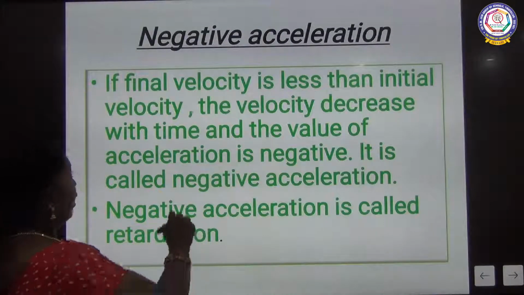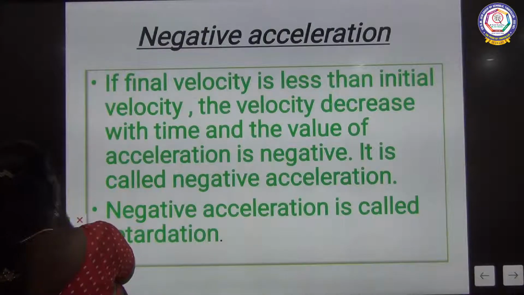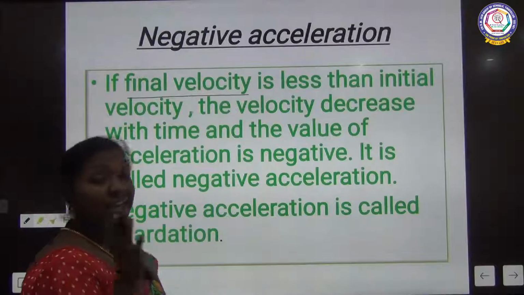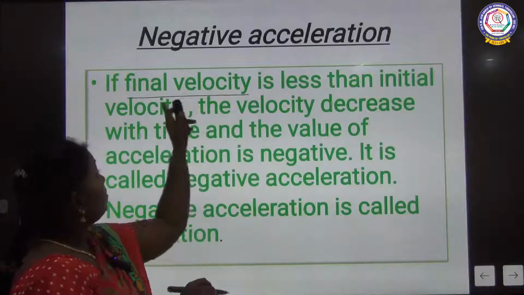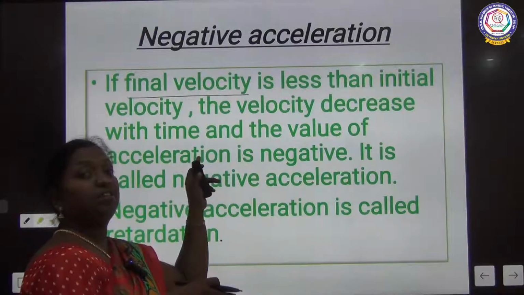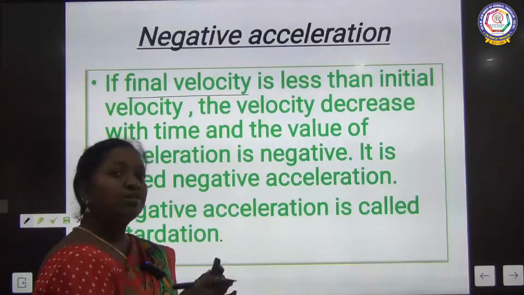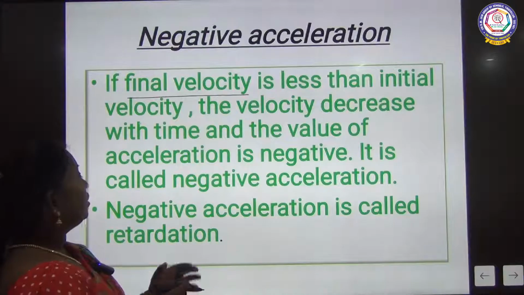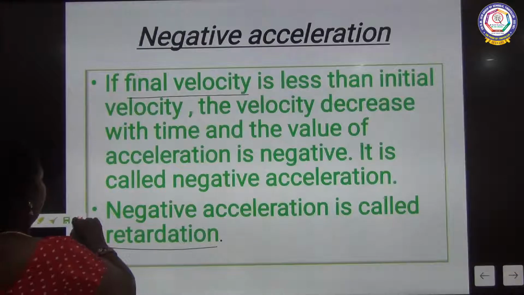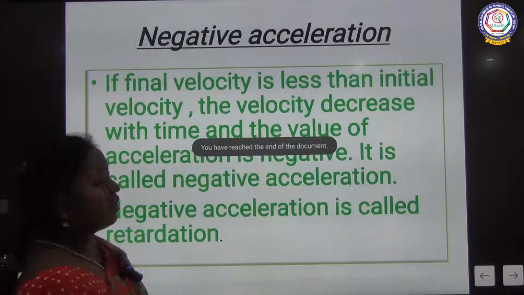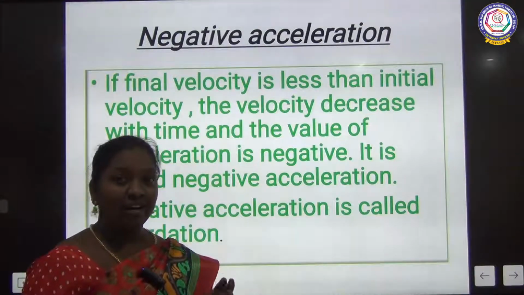Again, if the final velocity is less than the initial velocity, the velocity is decreasing with time. This is called negative acceleration. Negative acceleration we can also call retardation. This is how the change in velocity takes place, and finally I can find the acceleration.